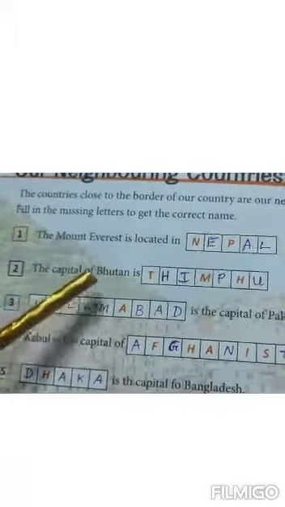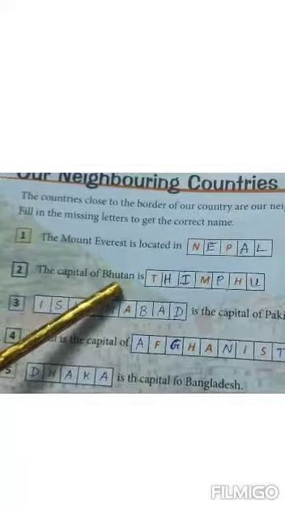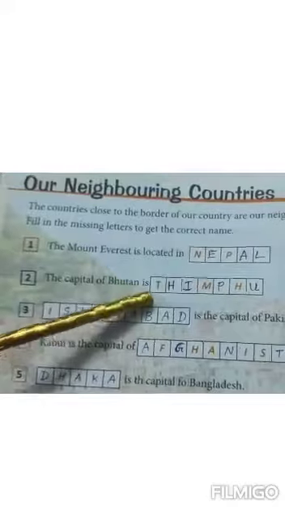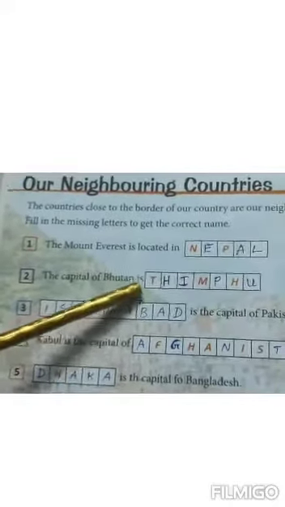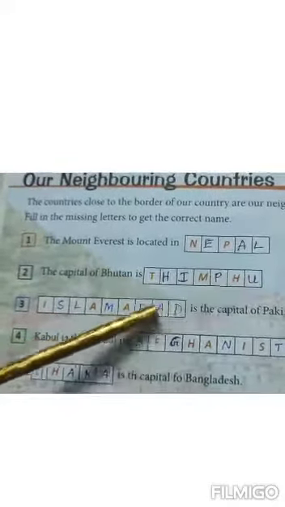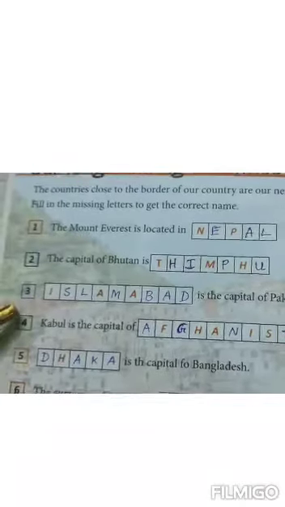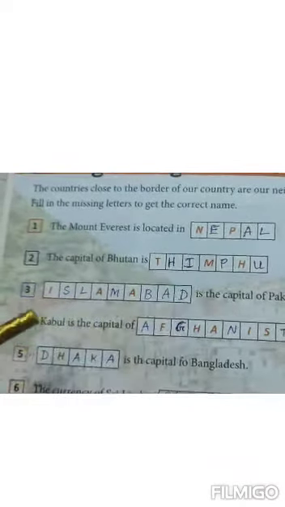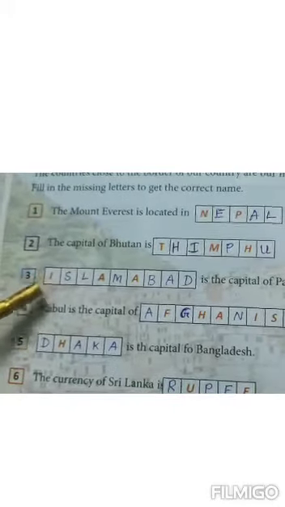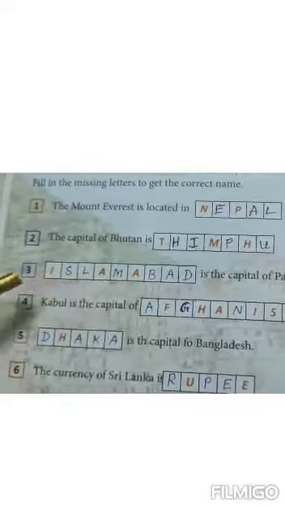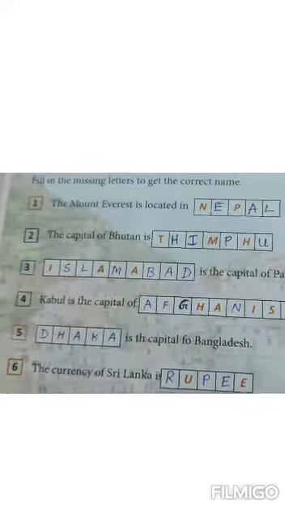Number 2, the capital of Bhutan. Bhutan is also one of the neighboring countries. The capital of Bhutan is Thimphu. The name of the city is Thimphu, THIMPHU. Number 3, dash is the capital of Pakistan. Which is the capital of Pakistan? The name of the city is Islamabad, ISLAMABAD. Islamabad is the capital of Pakistan.